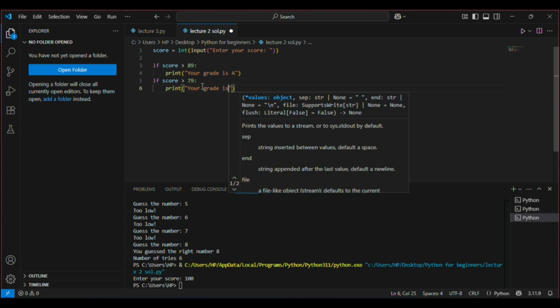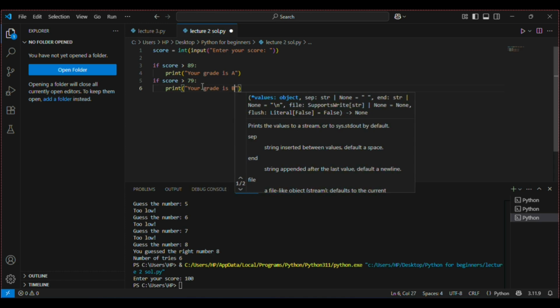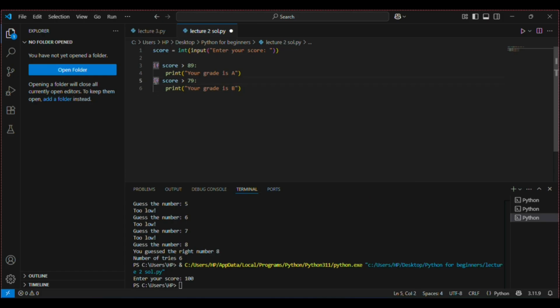your grade is D. Now one thing I have to use is else here, because when we use more than one if statement, we have to use else instead of if. The first time we use if, and the other times we use else.